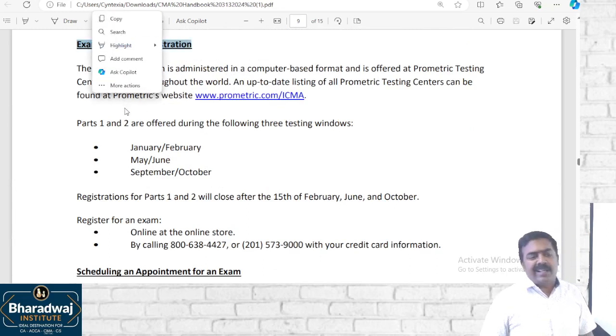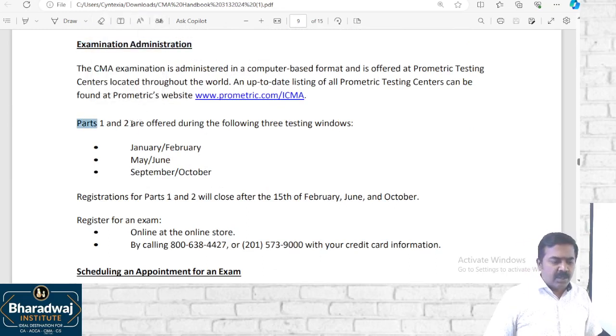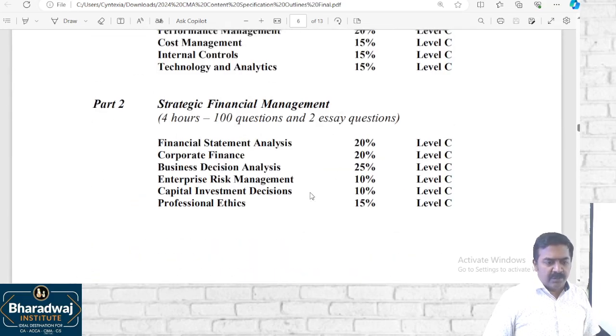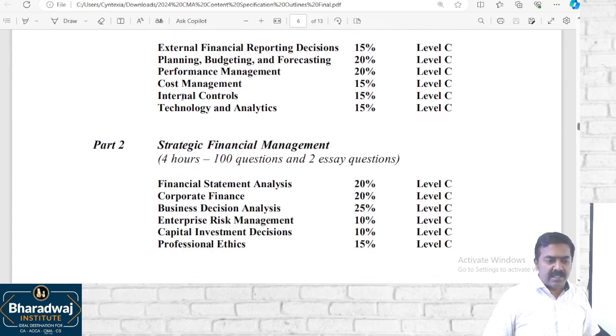Okay, sir. When the exams are conducted, part 1 or part 2, you can take it in any order. But what I recommend is take up part 1 first, go for part 2 next. The reason is financial statement analysis. Without understanding what is financial reporting, you cannot understand financial statement analysis.